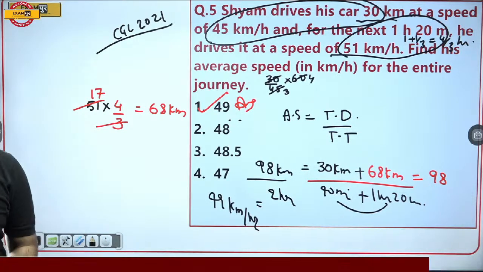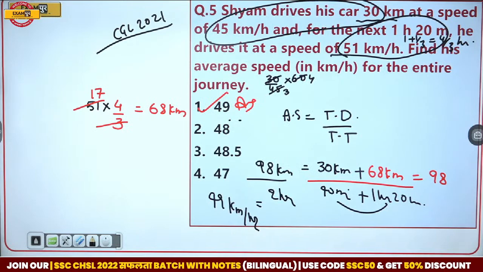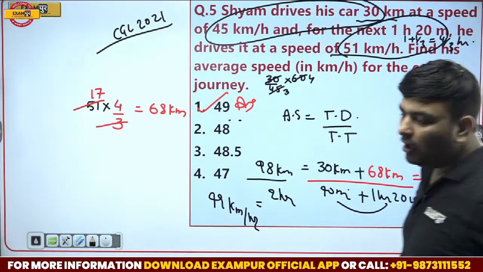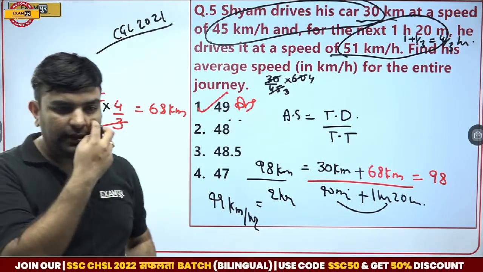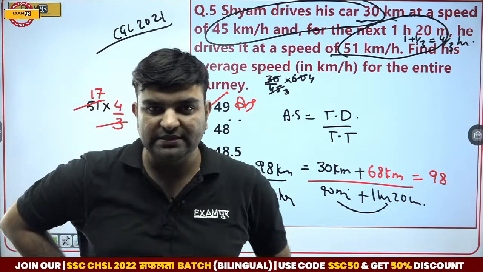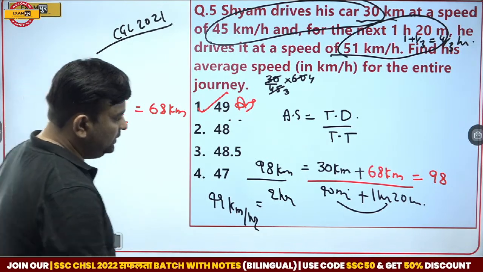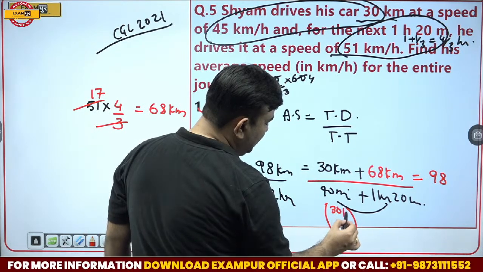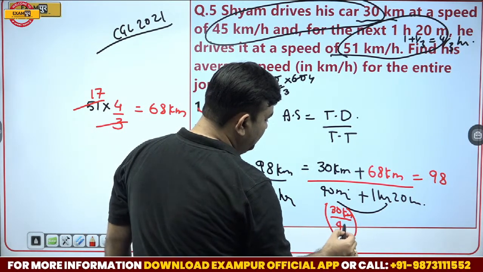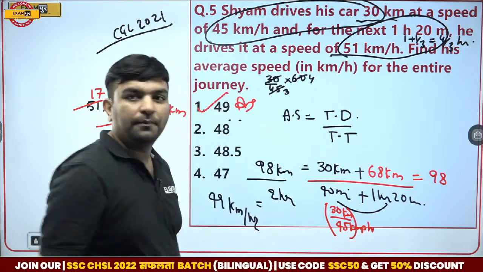All great problems of average speed are made by total distance upon total time. This 40 minutes has come from where? Initial 30 kilometer with the speed of 45 kmph. Okay, perfect.